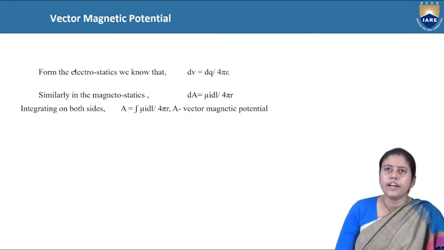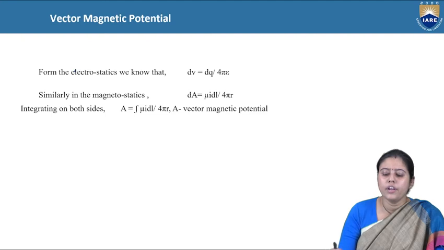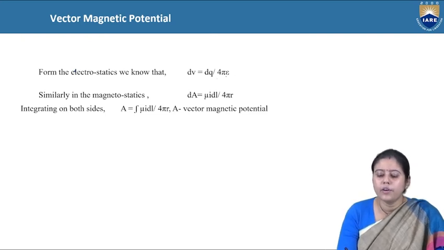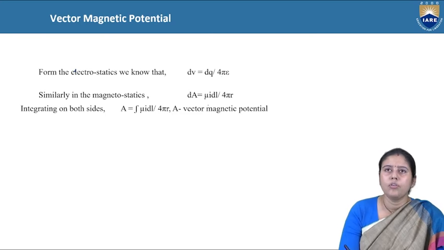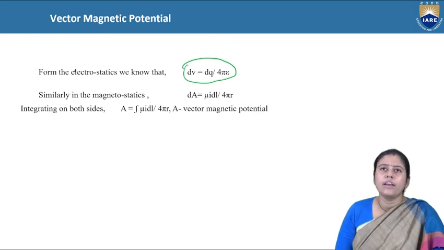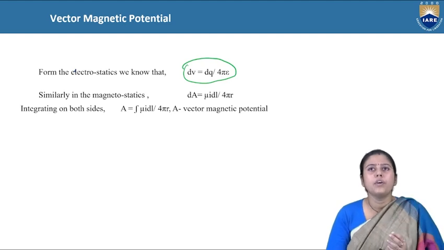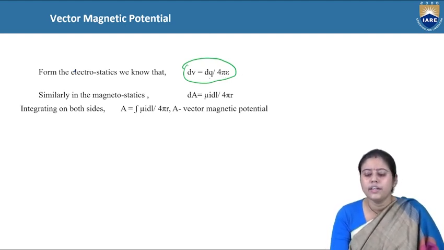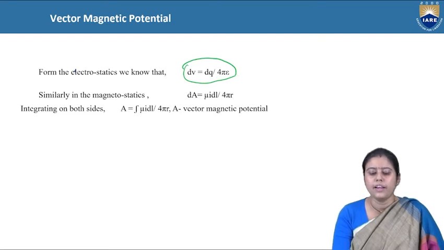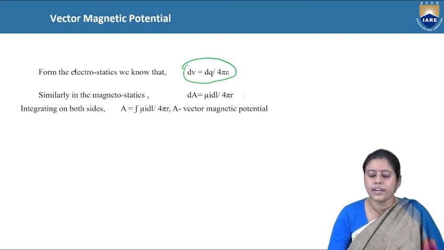Again, from electrostatics, we know another thing; we will prove it in the light of electrostatics. We know dV is equal to dQ by 4 pi epsilon. So how do we get this one? We already discussed this equation in unit 1, that if the charge is in a spherical shape, we can write dV is equal to dQ by 4 pi epsilon. And in the magnetic field, we have already got dA is equal to mu I dl by 4 pi r. How can we get this?